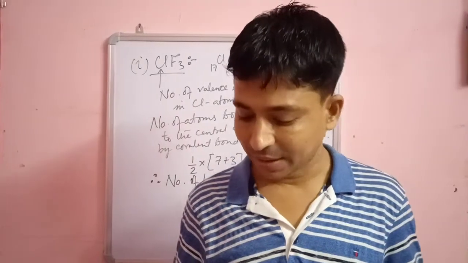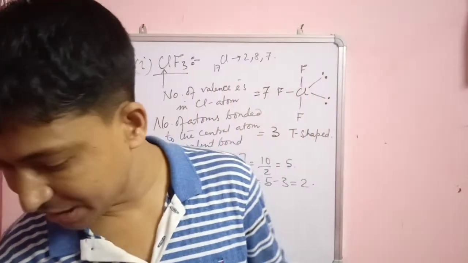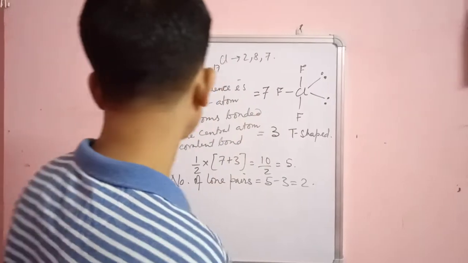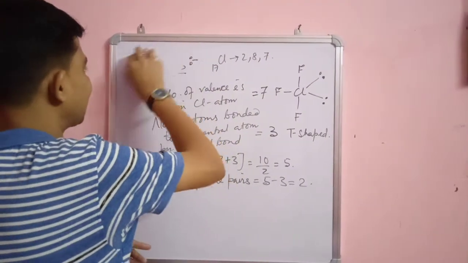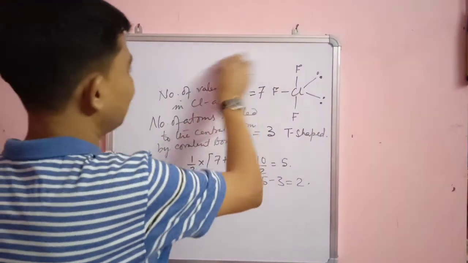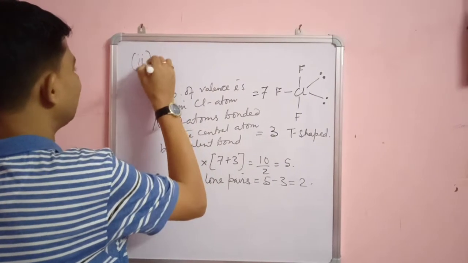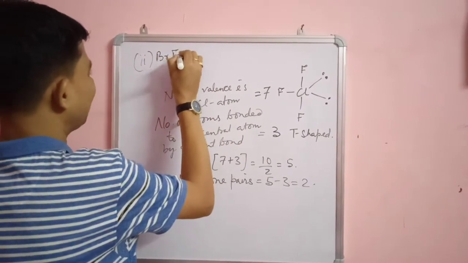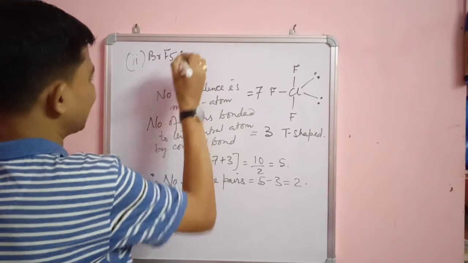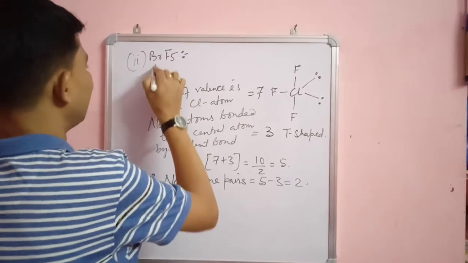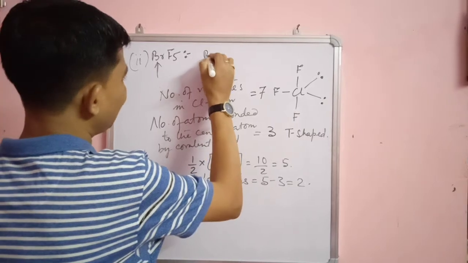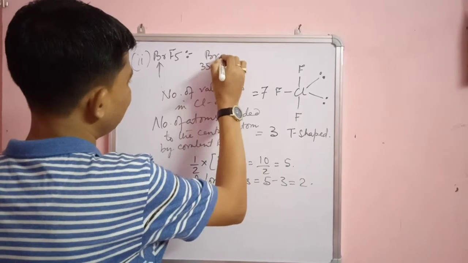Okay. The next example we are going to consider is BrF5. The central atom here is bromine. Bromine has atomic number 35.